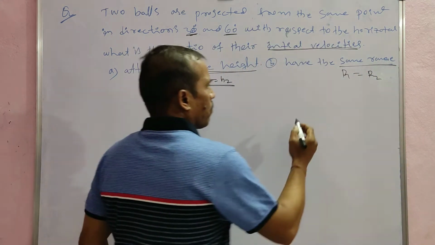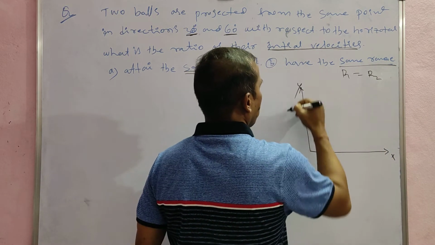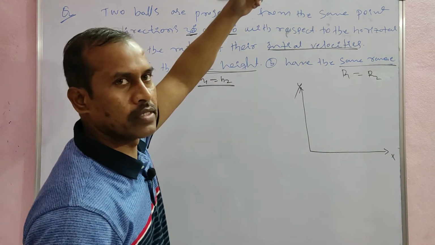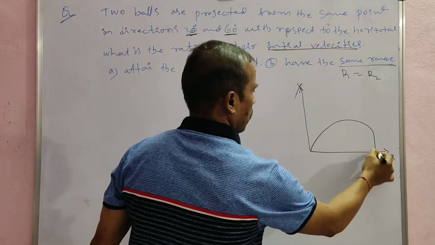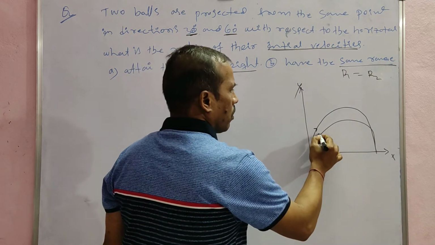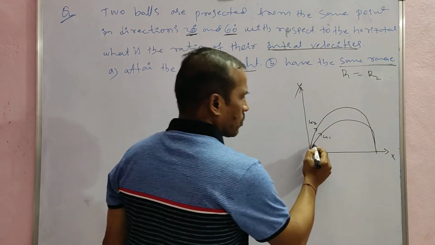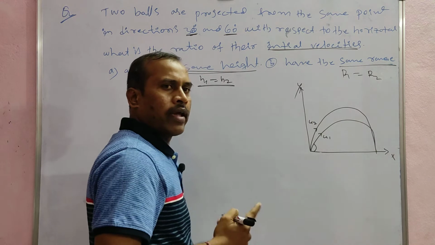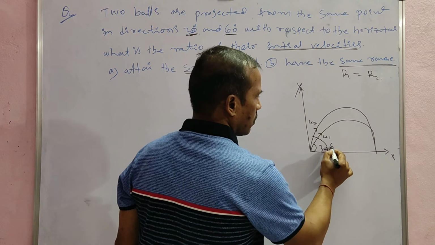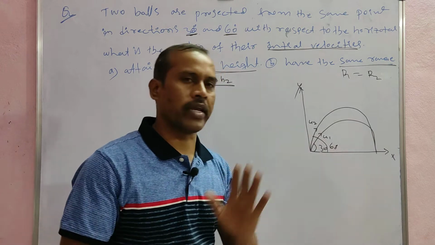First of all, this is the x axis and this is the y axis. Two balls are projected. For the first condition, the first ball has initial velocity u1 and the second ball has u2. The first ball makes an angle of 30 degrees with the horizontal, and the second is at 60 degrees. First condition is the same heights, second condition is the same range.